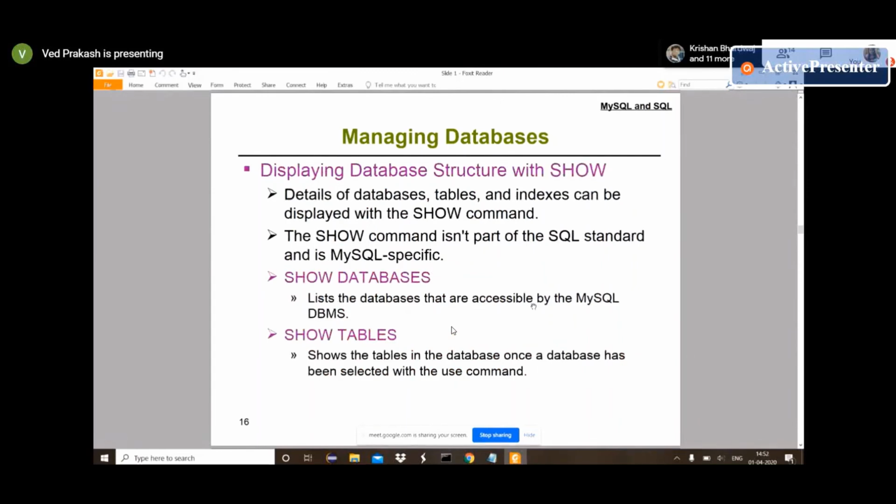Now you have more than one database, 4, 5, 6, and you have to check if a database name is already available, or verify how many databases you created. At that time you use the SHOW DATABASES command, and it will give you a list of all available databases. In any RDBMS, one is the physical database, whatever we install, and inside it we have different databases. Never confuse a database with the physical database. So in a single database system, we may have more than one database.